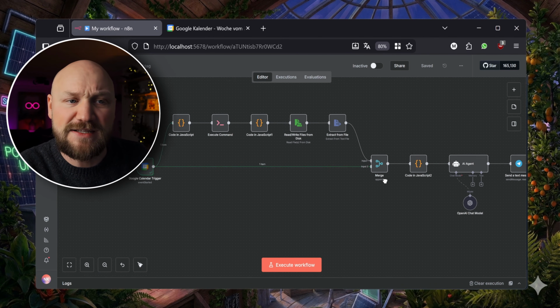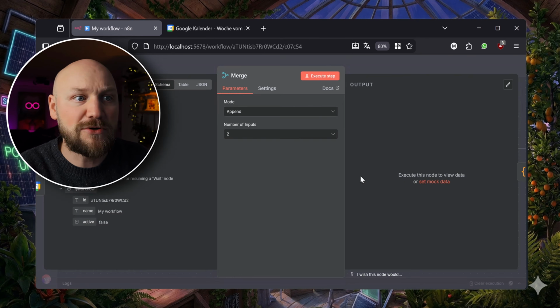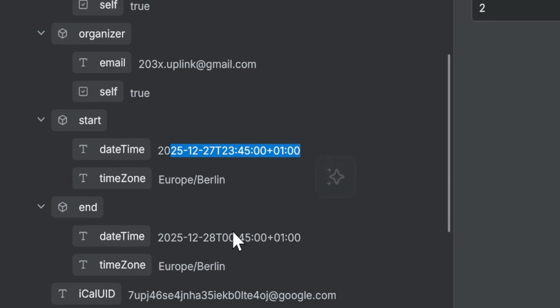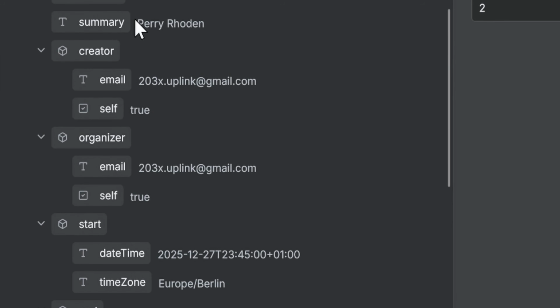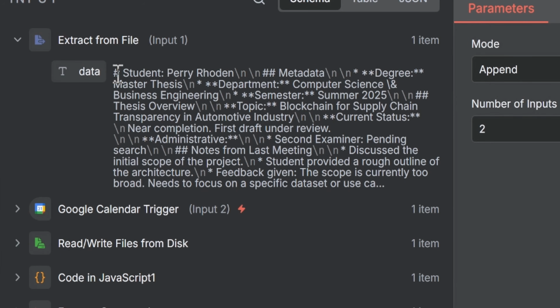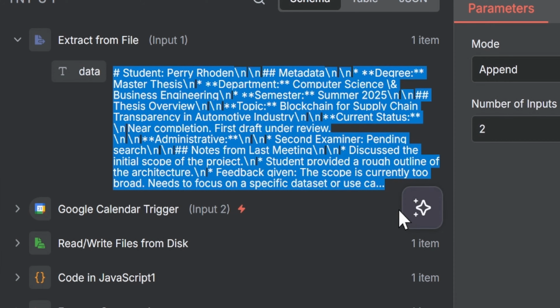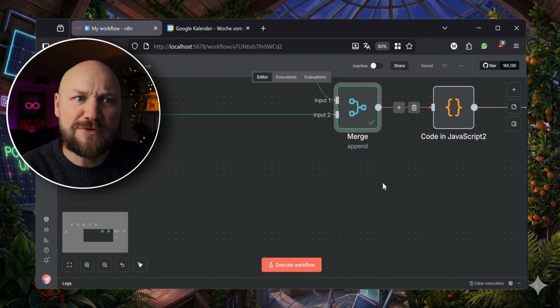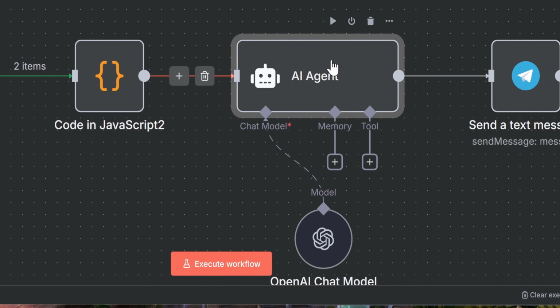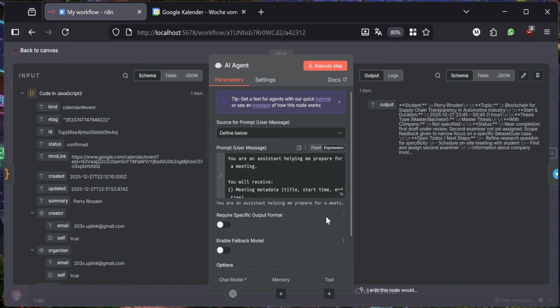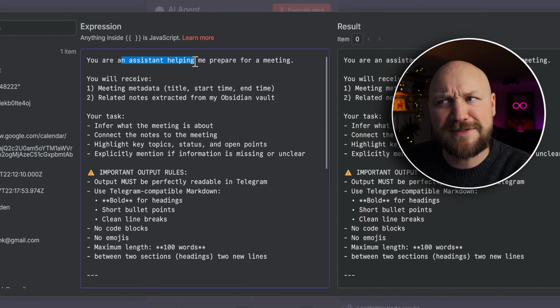So let's look at this merge node here. This merge node now has my Google Calendar stuff, the starting time, the end time, the title of the meeting, and what is also important is my Obsidian node as text. So what we are doing with it is feeding everything into a large language model. This large language model is going to have a prompt: You are an assistant helping me prepare for a meeting, right?